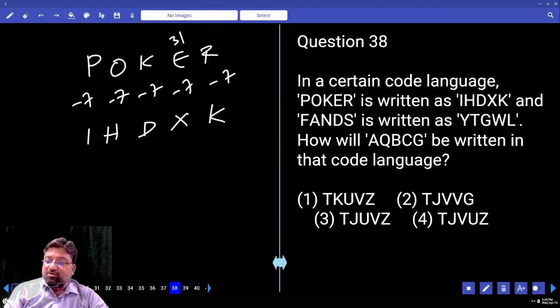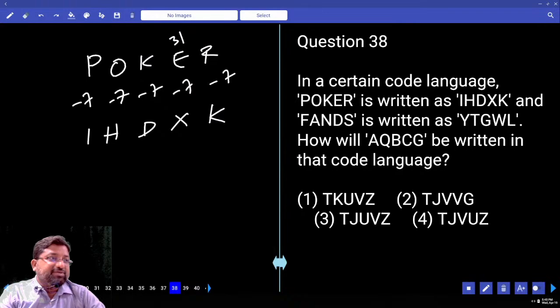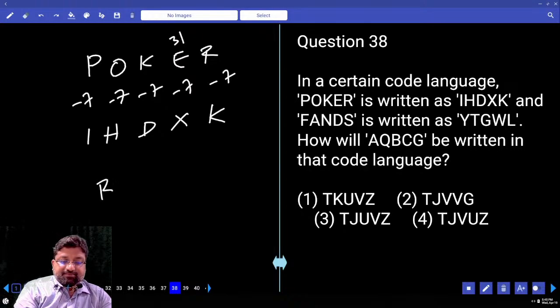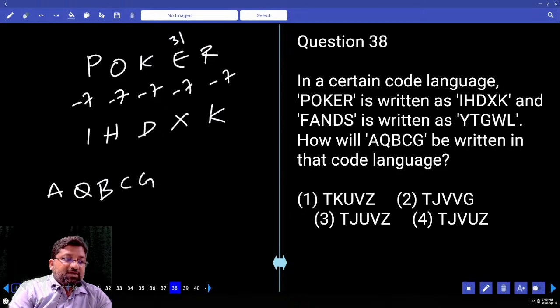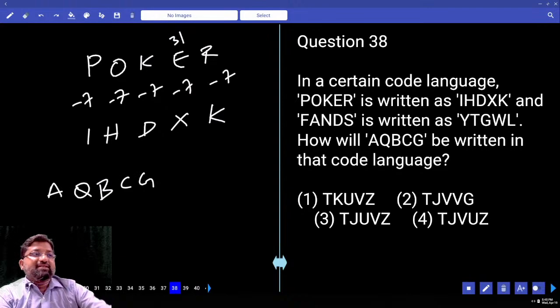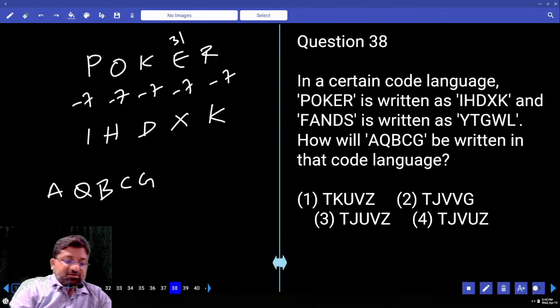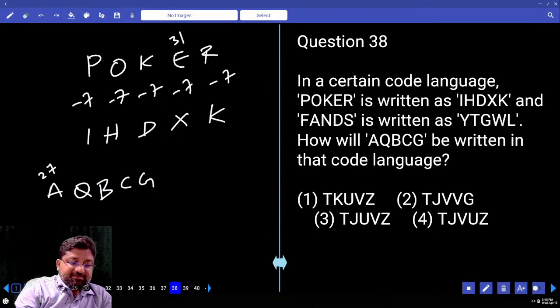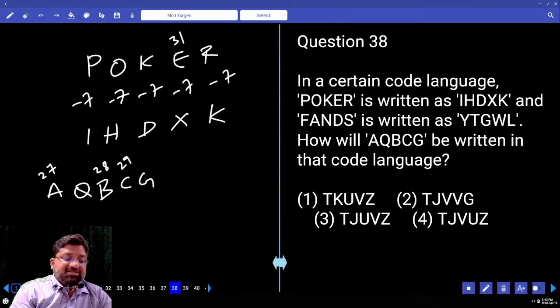The same story with that also. The difference is minus 7 only. Now how will AQBCG be written in that particular code language? So this is 27, this is 28, this is 29. How much is G? 30.